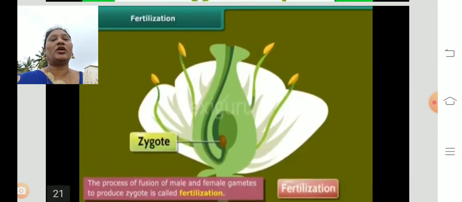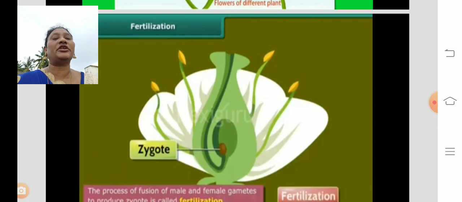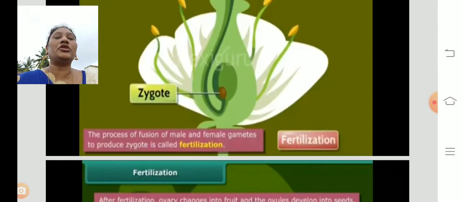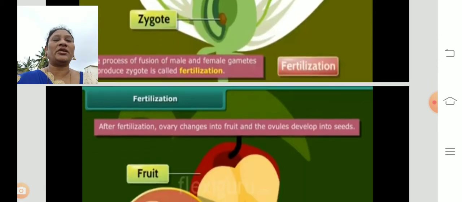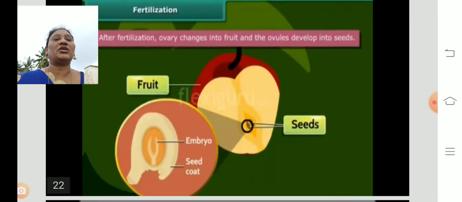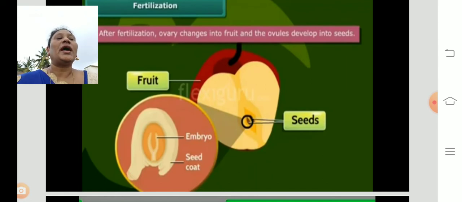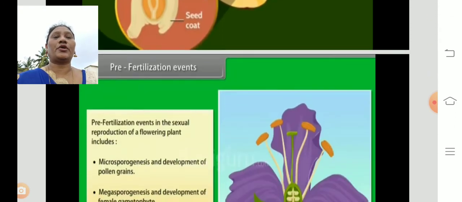After pollination, the next step is fertilization. The process of fusion of male and female gametes to produce a zygote is called fertilization. After fertilization, the ovary changes into fruit and the ovules develop into seeds. This is a very important point for exams, and it is regularly asked. So after fertilization, the ovary changes into fruit and the ovules develop into seeds. This is the process of fertilization.